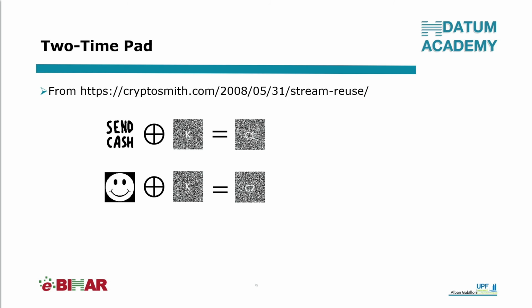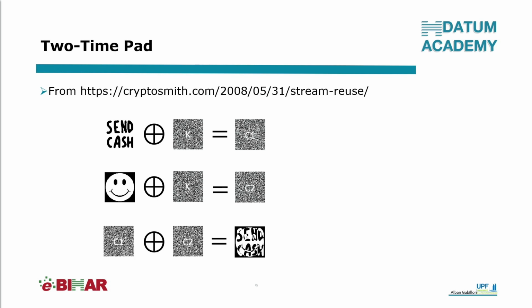And the easiest way to convince you is to use a graphical example. This figure shows two images, the Send Cache image and the smiley. And both images are encrypted with the same key K, which is a truly random image. Encrypting the Send Cache image gives encrypted image C1. Encrypting the smiley gives encrypted image C2.